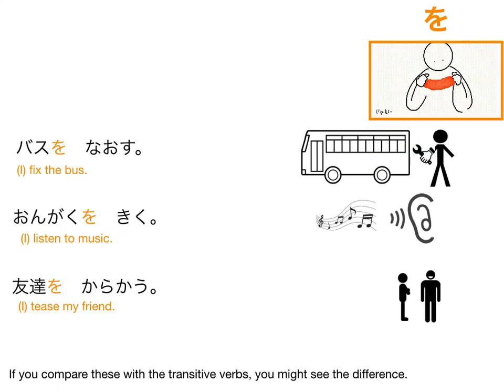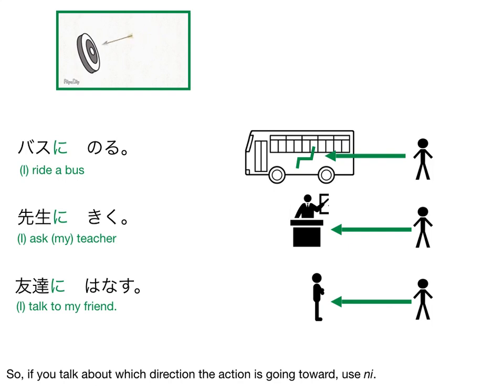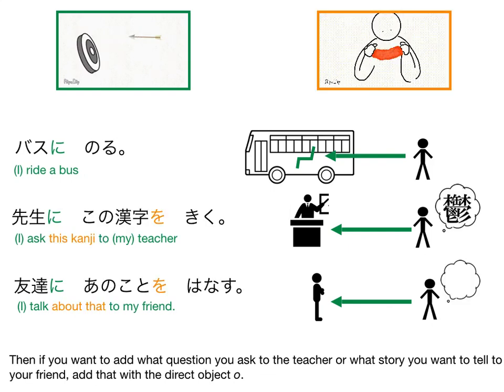If you compare this with the transitive verbs, you might see the difference. バスを直す。音楽を聴く。友達をからかう。So, if you talk about which direction the action is going toward, use に。バスに乗る。先生に聞く。友達に話す。Then, if you want to add what